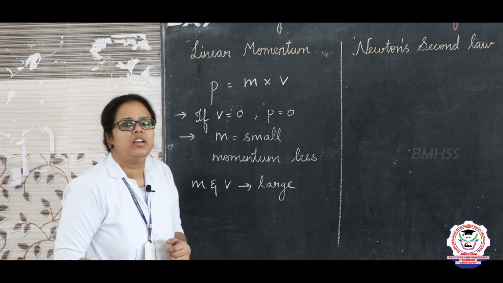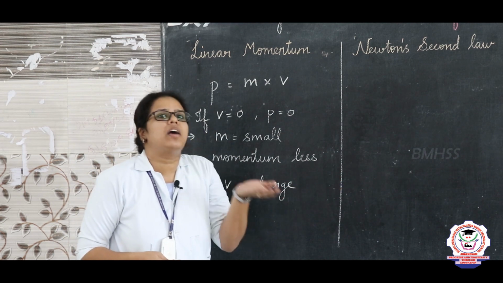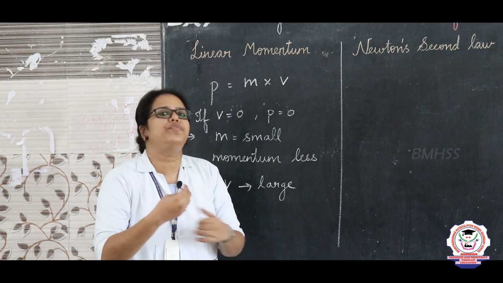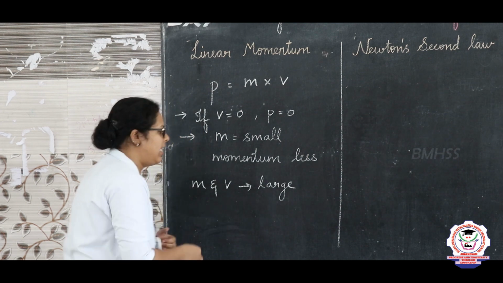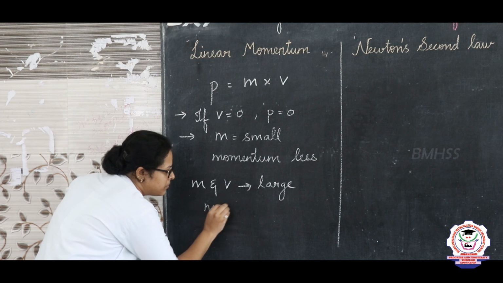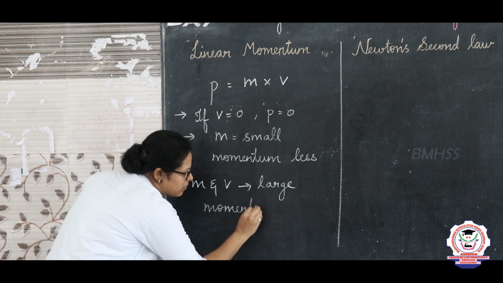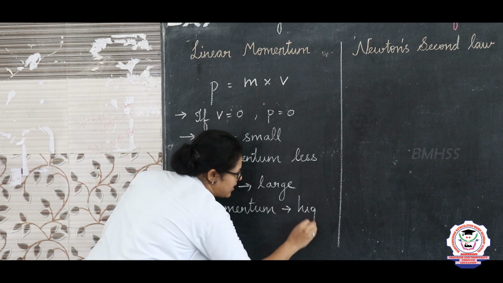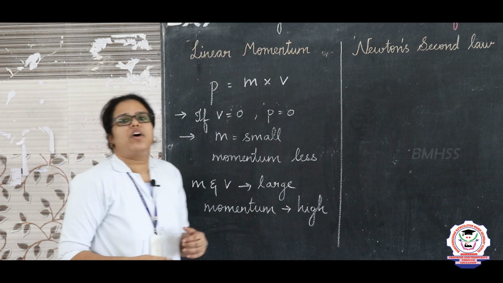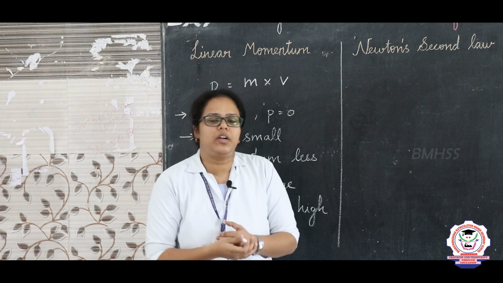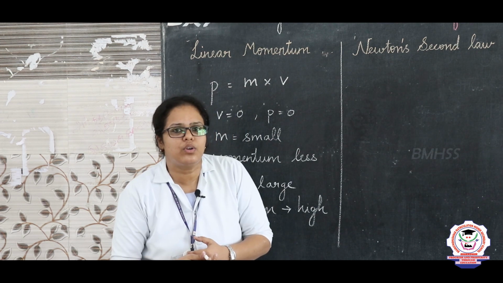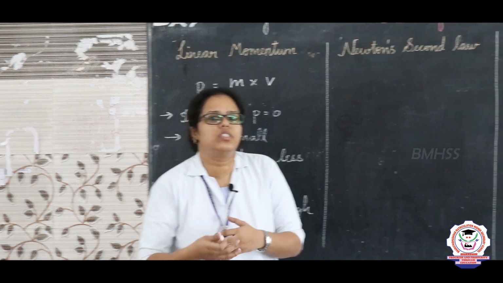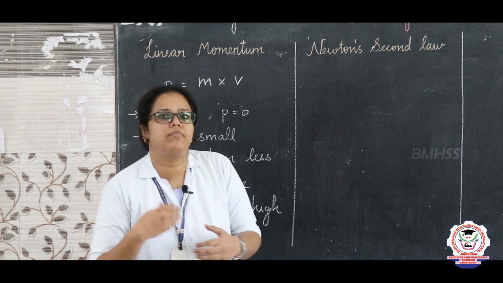For example, there is a freight train. The mass of the train is 1 ton and it is moving with a velocity of 150 km per hour. In that case, the momentum of the train is super high. If an object has a very large momentum, it is very difficult to stop that object. So, in order to stop this object, the force, the effort we need to put, is much larger.